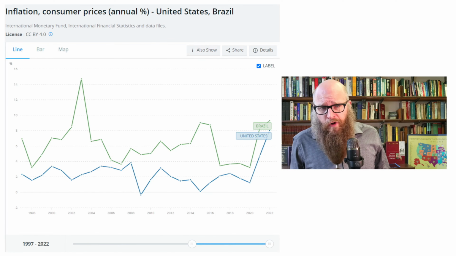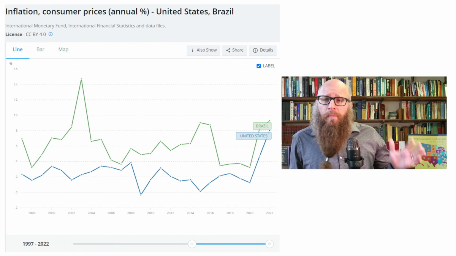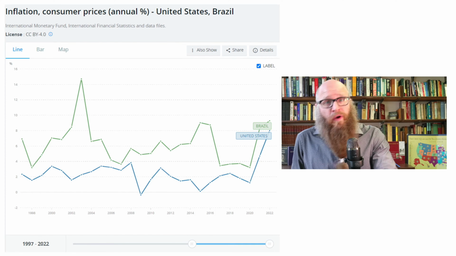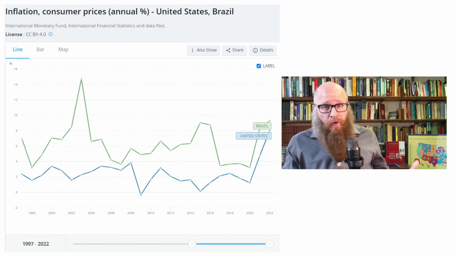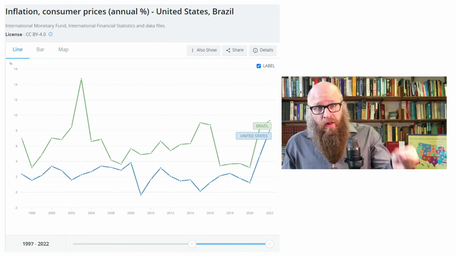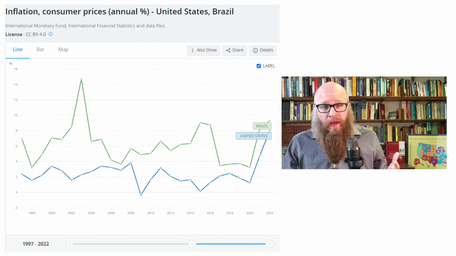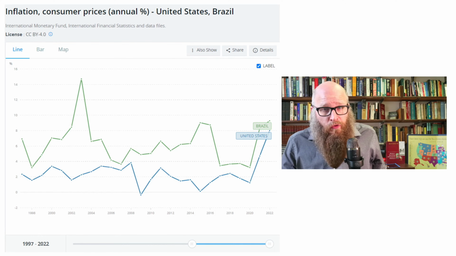Let's look at the recent history of Brazil for an example. Generally speaking, Brazil has a higher rate of inflation than the US. This chart goes from 1997 to 2022. Most of the time, the US hovers around that 2%, only recently climbing up to 8%, whereas Brazil was hovering between 5 and 8%, with a brief point up to 14% in 2002.